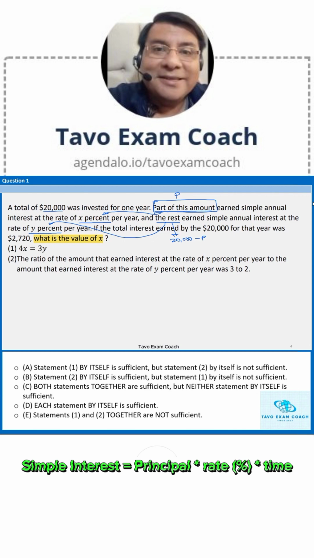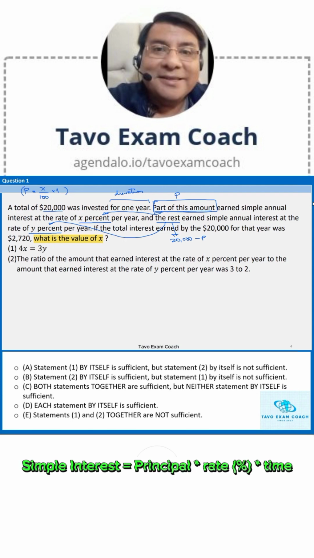According to the formula of simple interest, the interest earned by the first part of the $20,000 would be that amount of money multiplied by the annual interest rate of X%, X over 100, multiplied by the duration of the investment, which was 1 year. Here it mentions the duration, so we would have to multiply this by 1. So this is the interest earned by the P dollars.